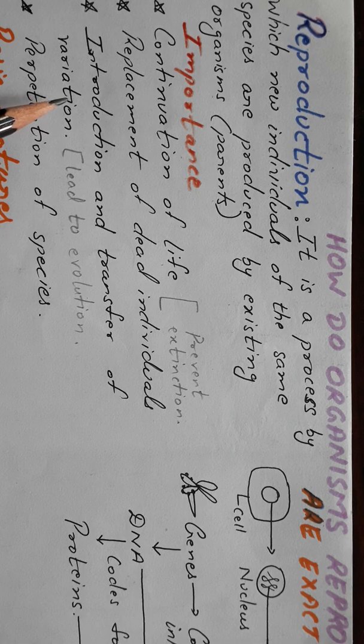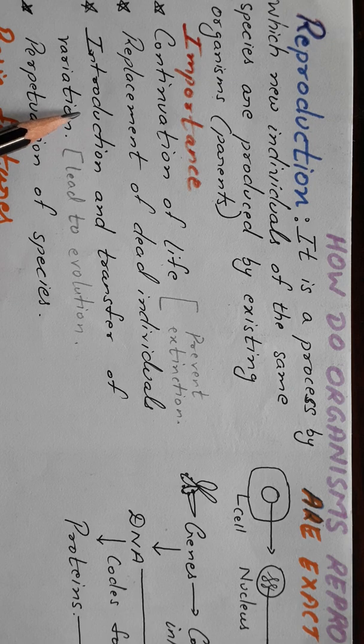Reproduction helps in the introduction and transfer of variations. That is what we will be discussing a little bit in the later part, that the organisms which are produced are similar to their parents, but they are not exact copies of their parents. There are certain changes, variations that take place during the process of reproduction, and that is what leads to evolution also, changes also, and it is what is leading to the survival of the living organisms too.